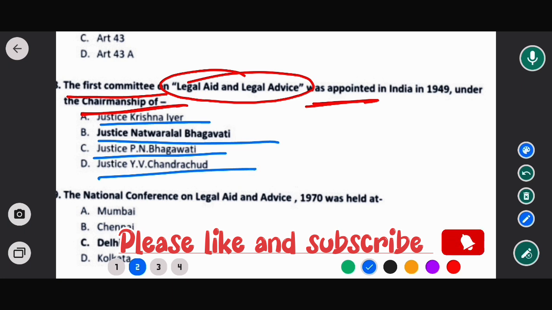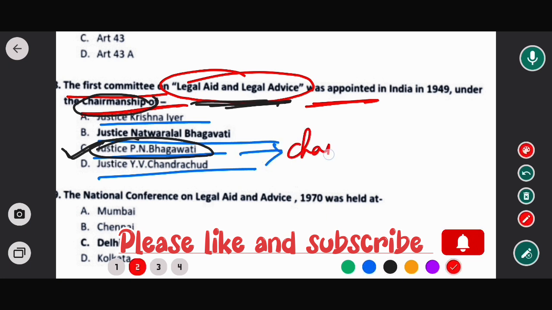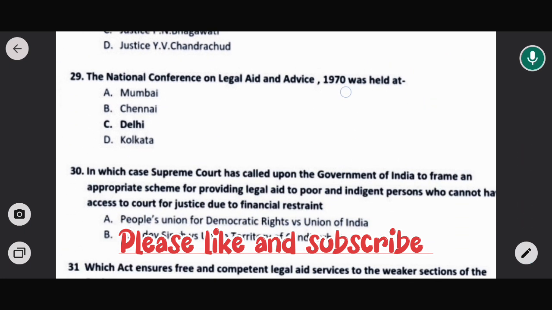The option would be Justice P.N. Bhagwati. Who was the chairman of the first committee set up on legal aid and legal advice? Justice P.N. Bhagwati was the chairman. So option C would be the correct answer.